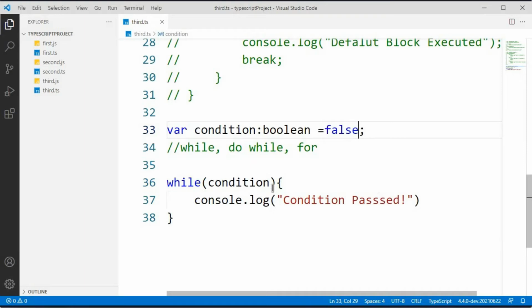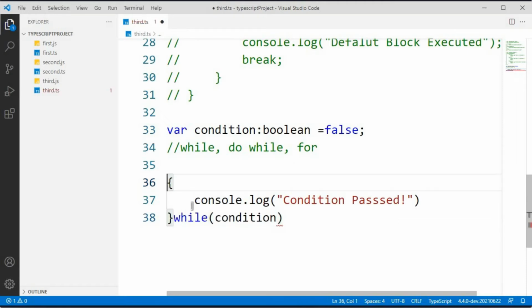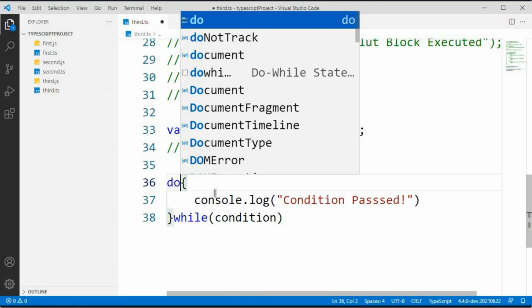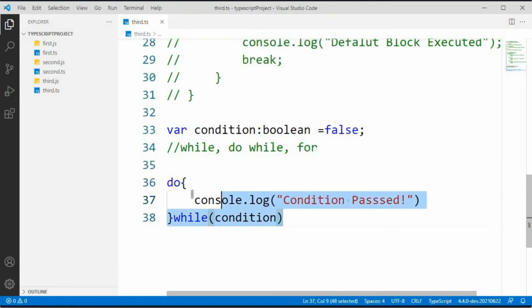I want to alter this code and add the while condition at the end of this block of code, and I just want to add do in the beginning. So this will check the condition later and execute the block of code first. So let's compile and check how it is executing.